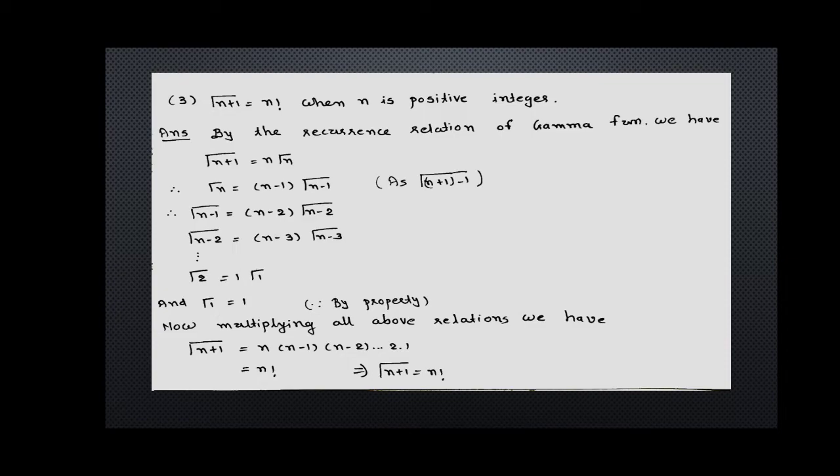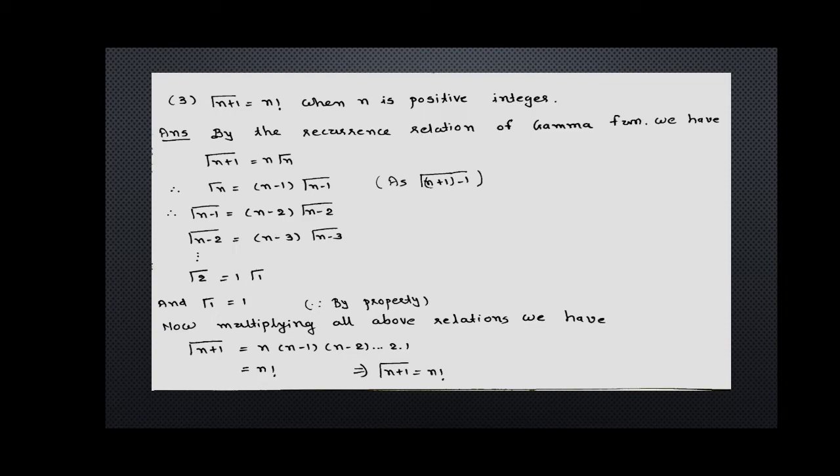And the value of gamma n minus 1 is equal to n minus 2 into gamma n minus 2. And gamma n minus 2 is equal to n minus 3 into gamma n minus 3. And so on, we get gamma 2 is equal to 1 gamma 1. And by the property, we know that gamma 1 is equal to 1.